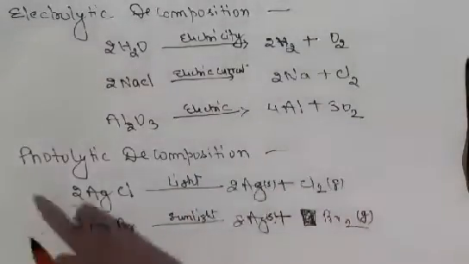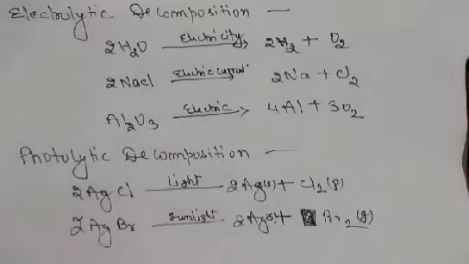So this is the reaction that is called electrolytic decomposition. Now, as the name indicates, photolytic decomposition. What is this?